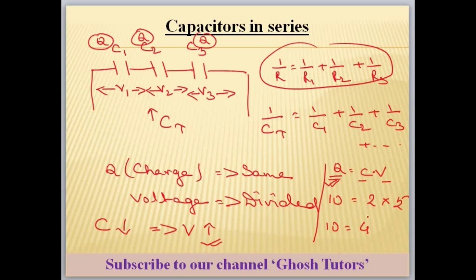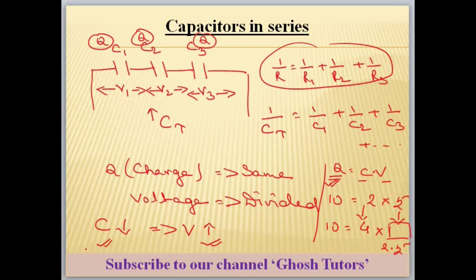If C becomes 4, what will be your V? For calculation of V, you have to divide 10 by 4. It will come 2.5. So what happens when C increases, then V decreases. That is the condition. If C will decrease, then V will increase.